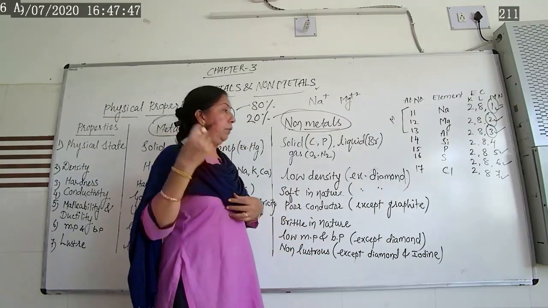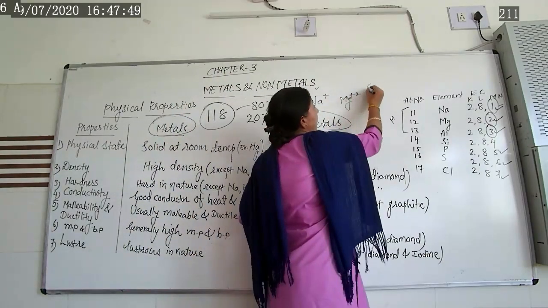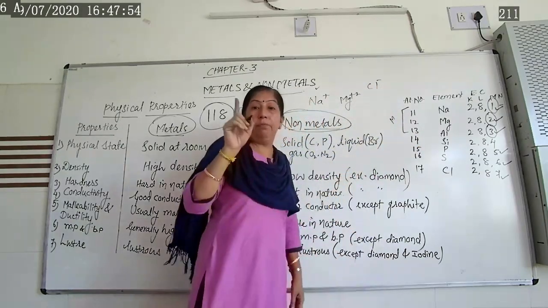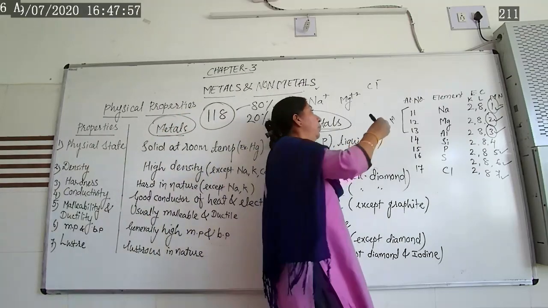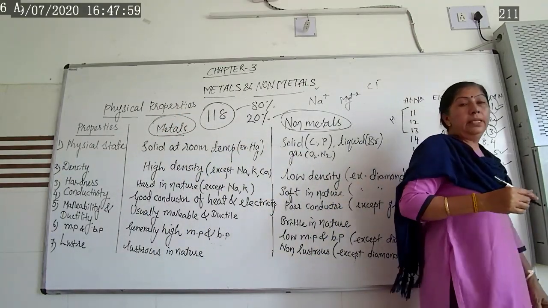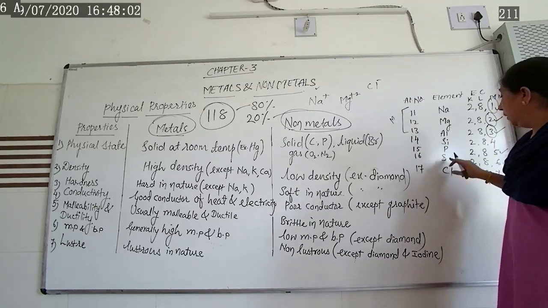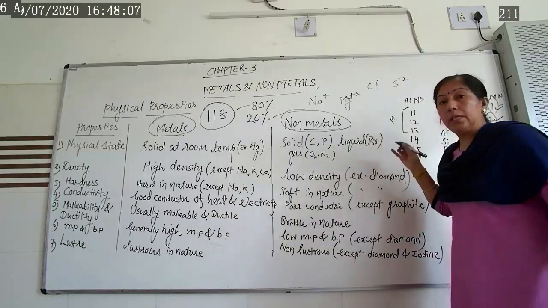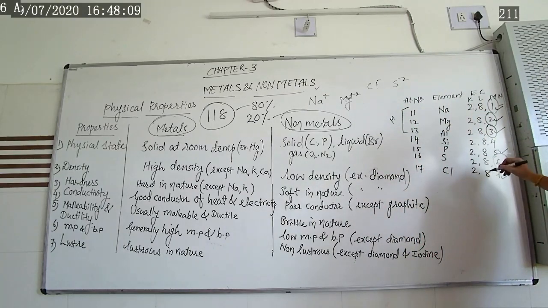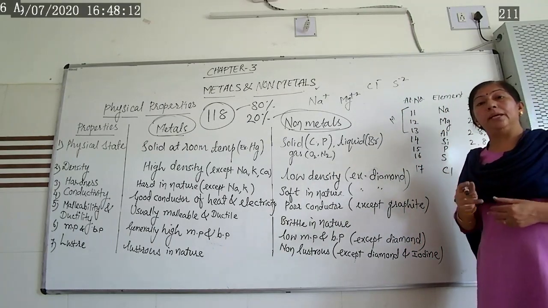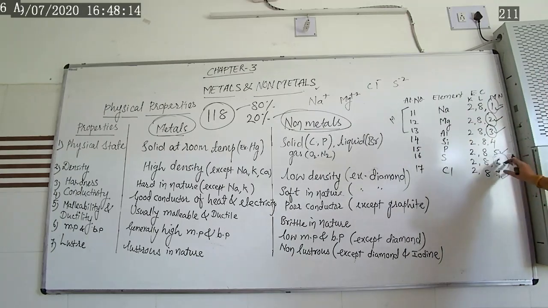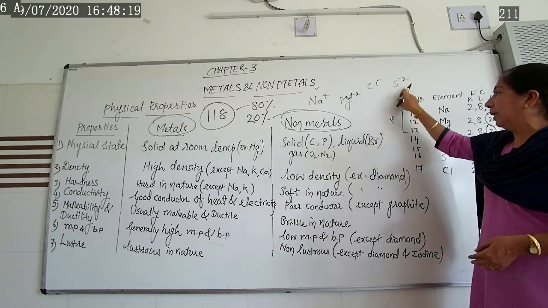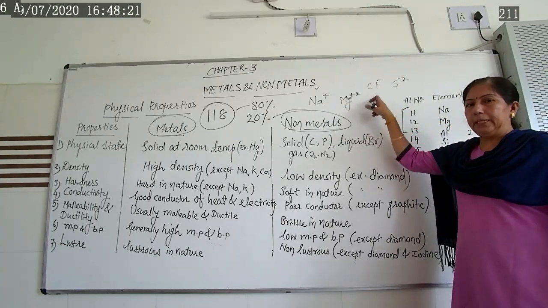That means if we say chlorine, the chlorine outer shell contains 7 electrons. So it accepts 1 electron from the neighborhood and forms a chloride ion. The same way here, if we say sulfur, sulfur forms a minus 2 ion. Why? Because the sulfur outer shell contains 6 electrons. It has the tendency to accept 2 electrons from another element and form S minus 2, the sulfide ion. So chloride ion, sulfide ion. Here sodium ion, magnesium ion.